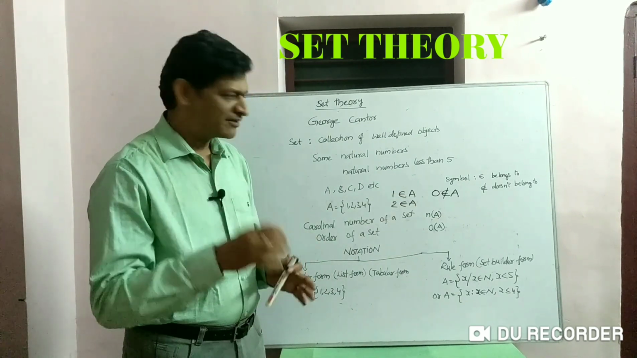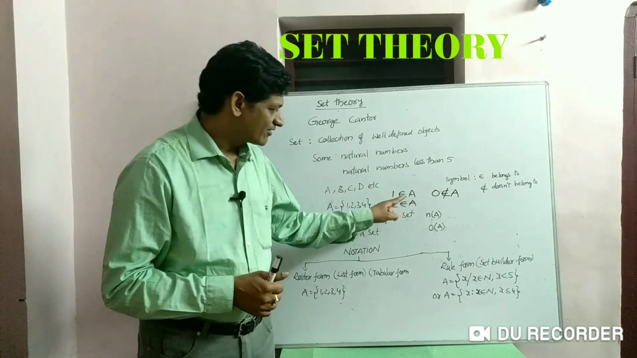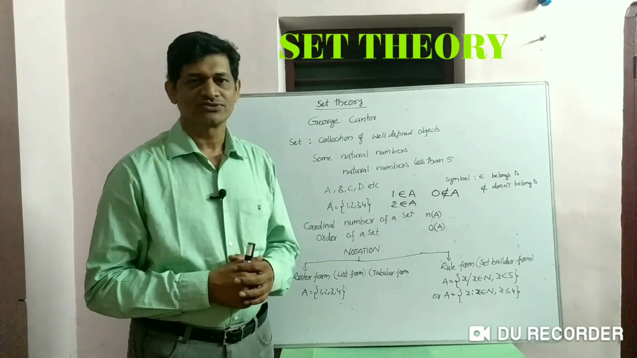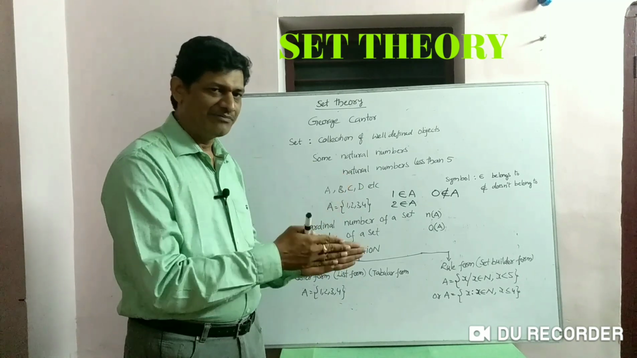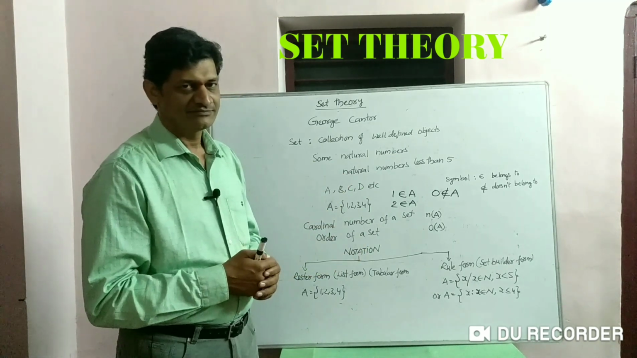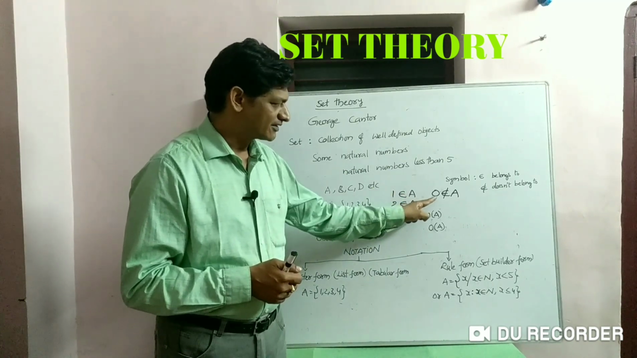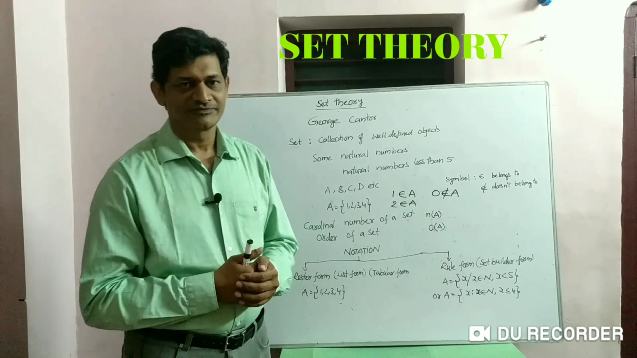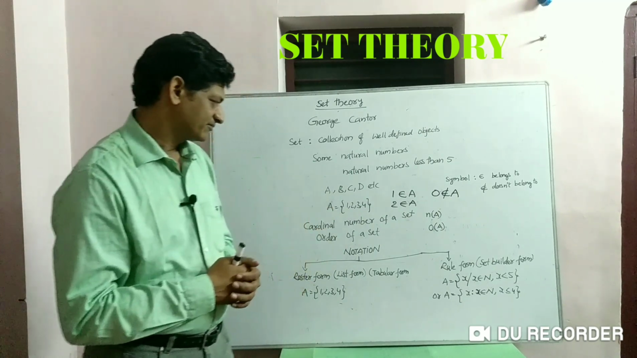If a particular element is there in a given set, then you have to use the symbol belongs to. Use the symbol belongs to between the element and the set. So 1 belongs to A, 2 belongs to A, like that, and 0 does not belong to A. So this is the usage of belongs to and does not belong to.